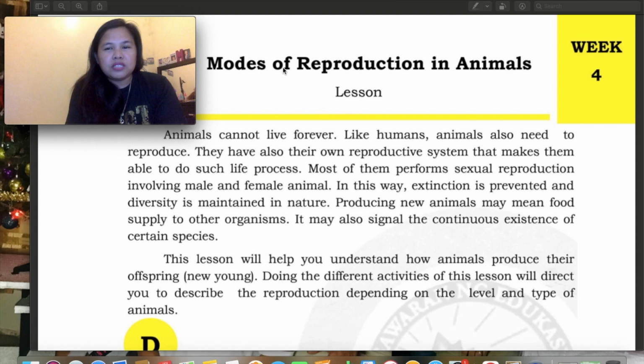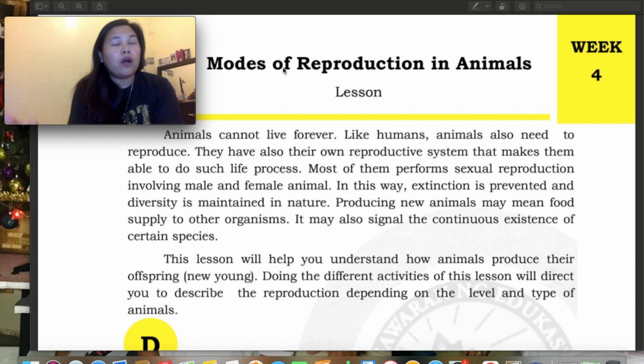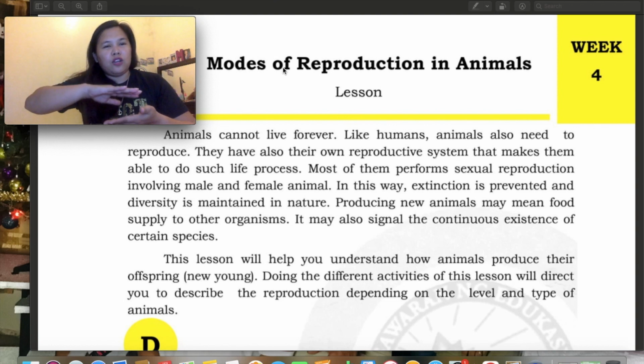So most of them perform sexual reproduction involving male and female animals. So just like I said earlier, it needs male and female animals that it happens. Take note of this. It happens in vertebrate animals. So kapag mag-go deeper na tayo sa ating lesson, we can distinguish or compare the vertebrate and the invertebrate. So sa grade 6 po yan. So ito ay kailangan din natin, parang ano lang siya, lower